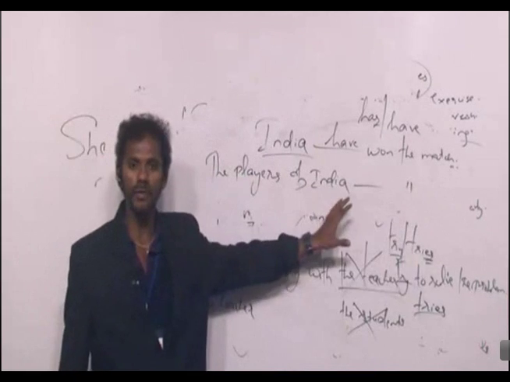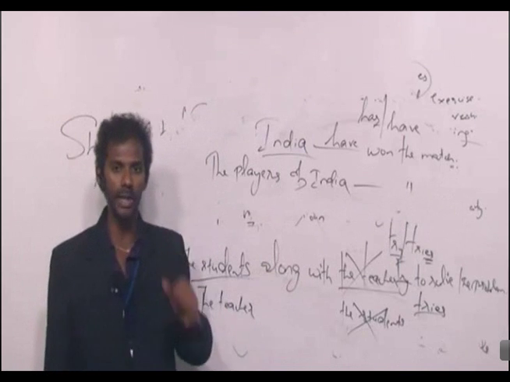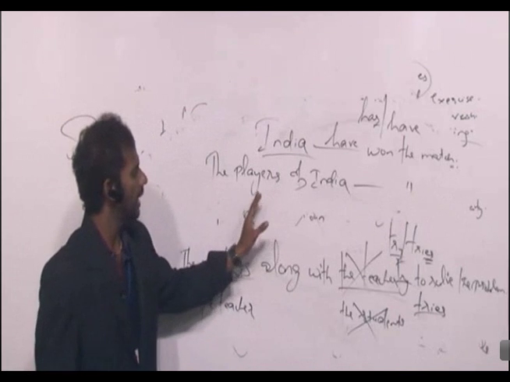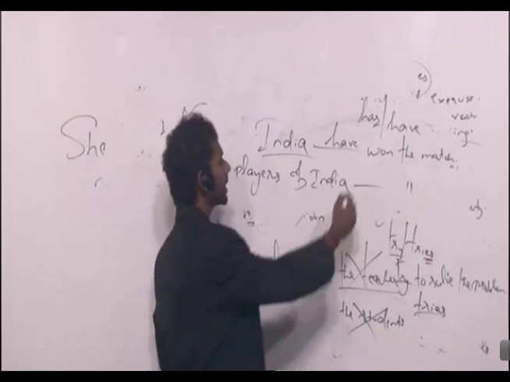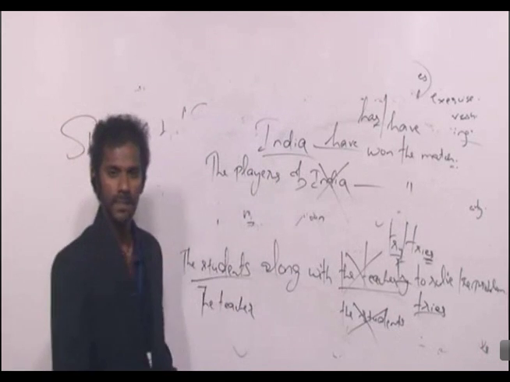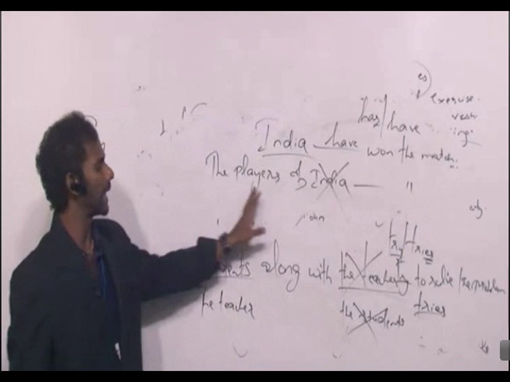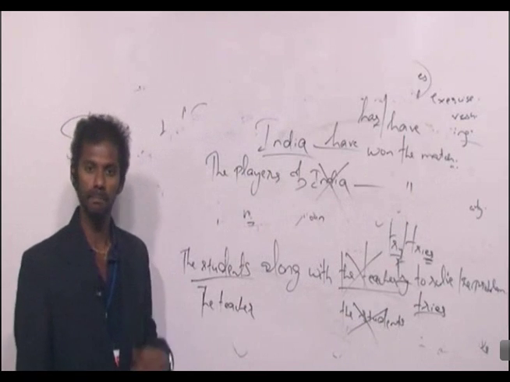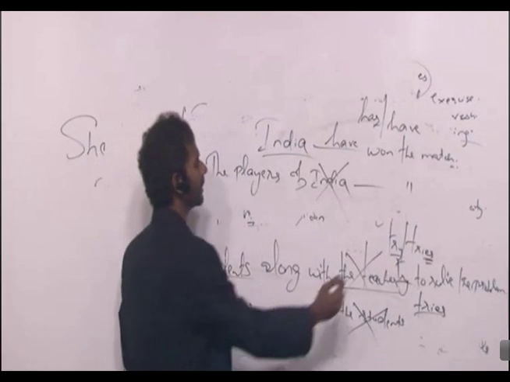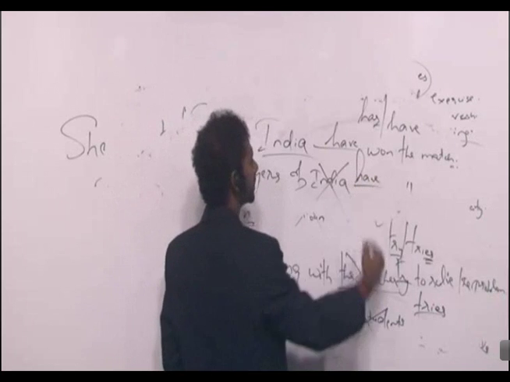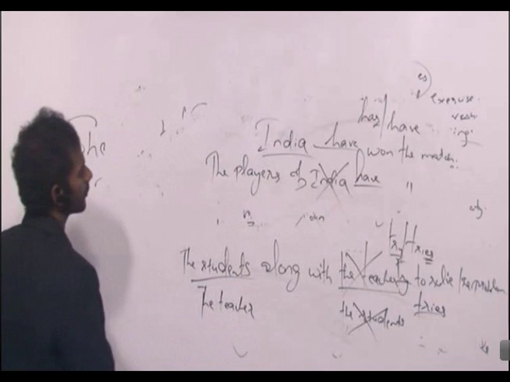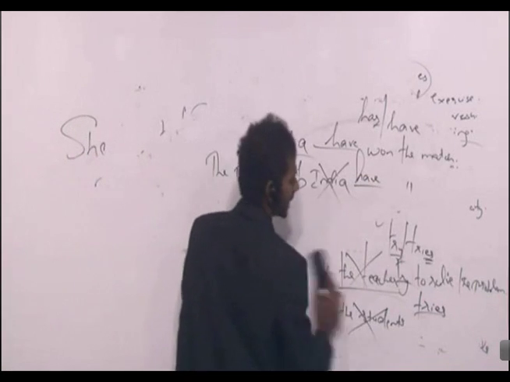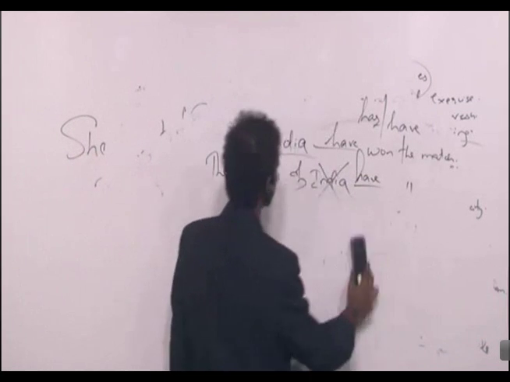How many nouns before the verb? There are two nouns. One is players, other one is India. Eliminating the middleman, India gets eliminated. Clear? Now we have only one noun. The players, singular, plural? Plural, verb also must be plural, have won the match. So it should be India have won the match, and not India has won the match.